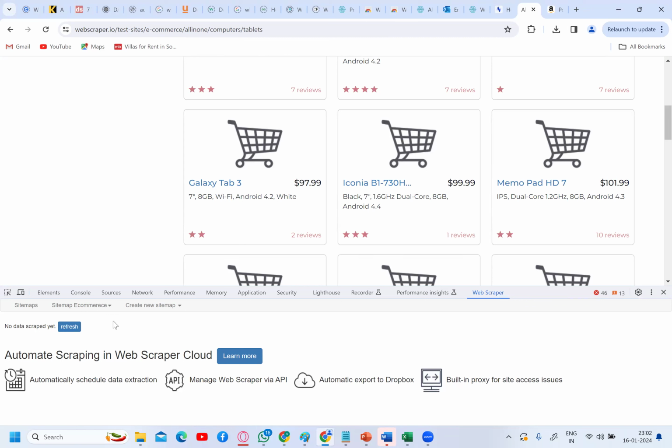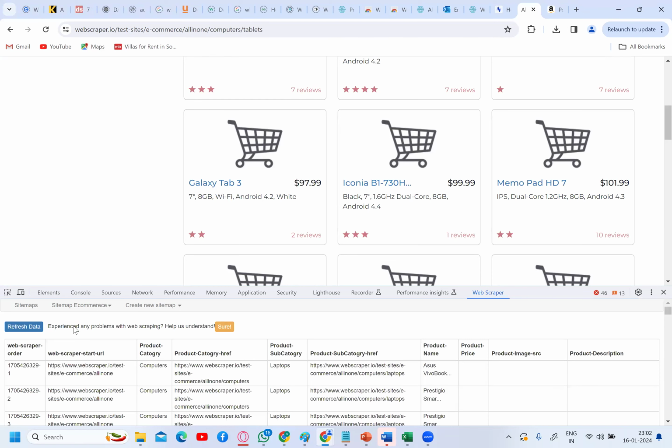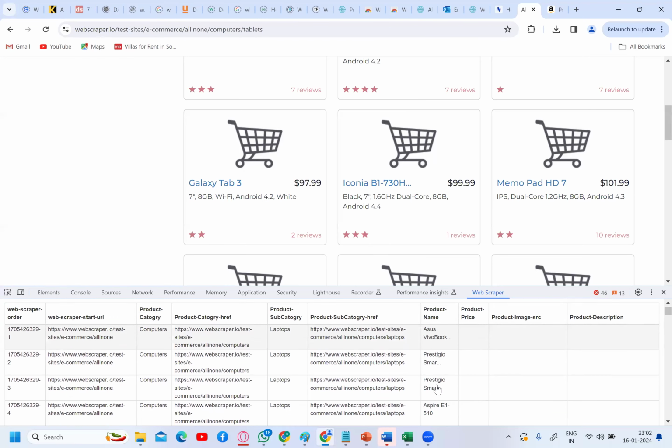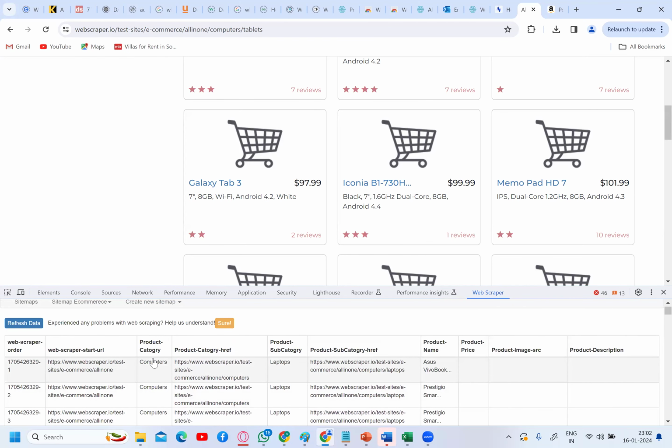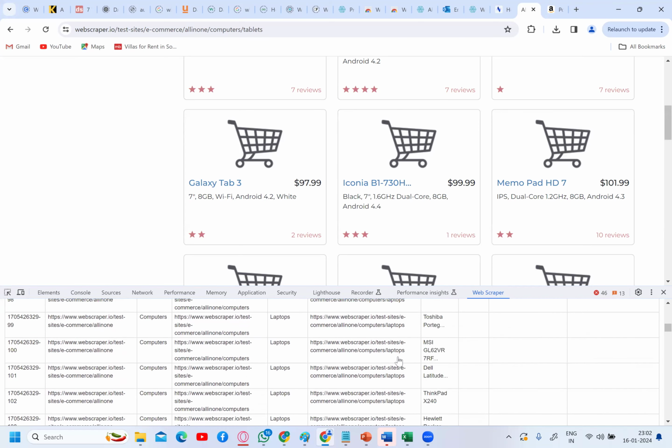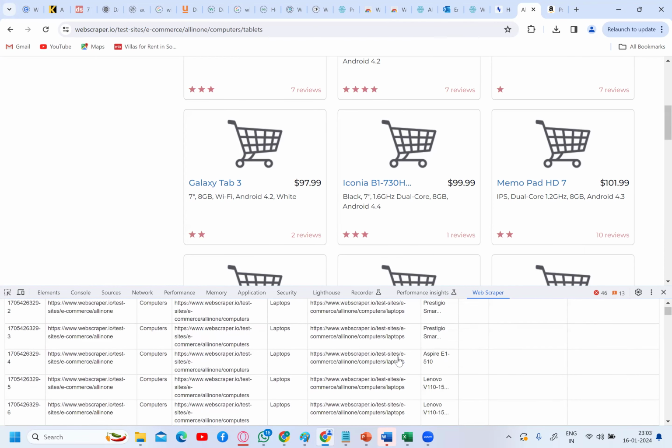Now if you want to see how it is extracting the data, you can refresh. You are able to see the refresh button, right? It is running in the background. See here, all the data it is extracting. Still product price it is not extracted. It is taking time. It has extracted product category, product subcategory, product name. I'm waiting for product price, image, and description. Okay, see all the data it's extracted. Now it has extracted the product price here.